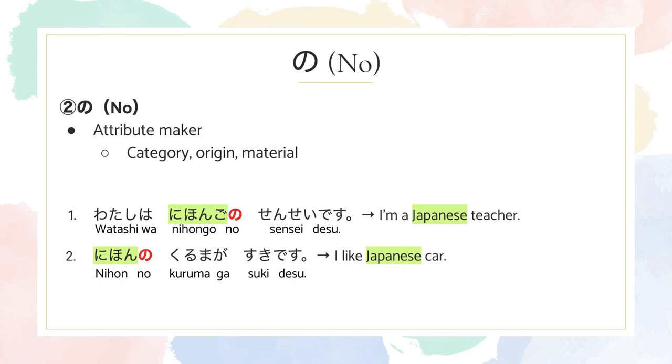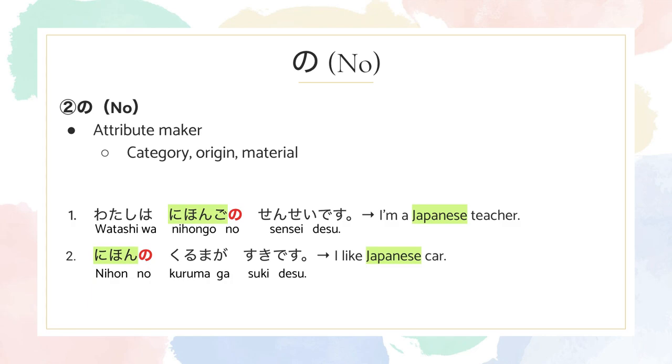The second function of no is attribute marker. It basically highlights the category, origin, and the material. Let's look into the first sentence. 私は日本語の先生です。 It means I'm a Japanese teacher.